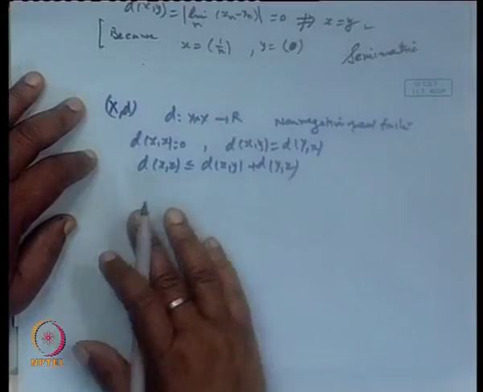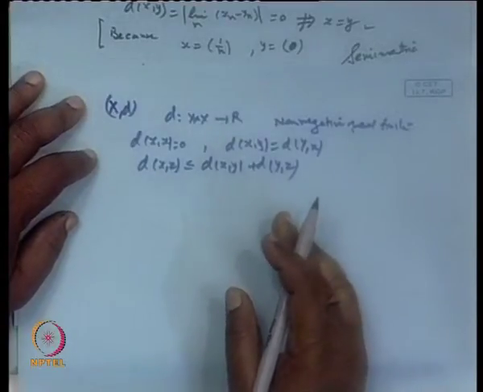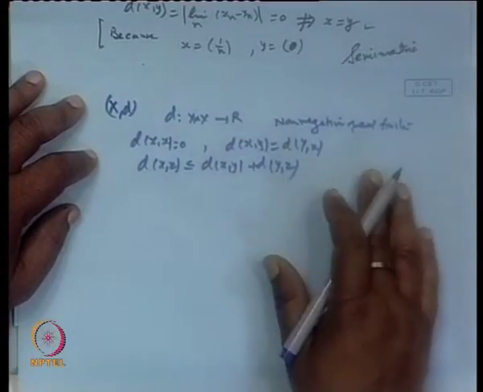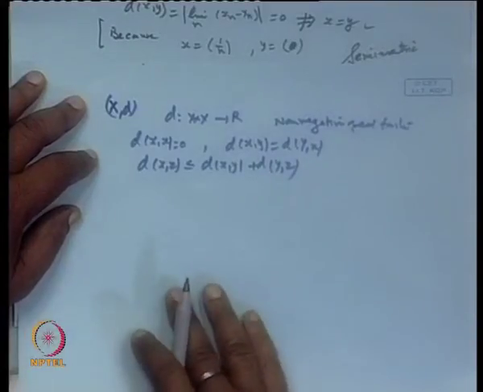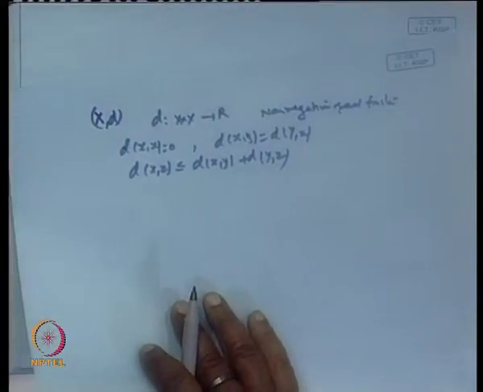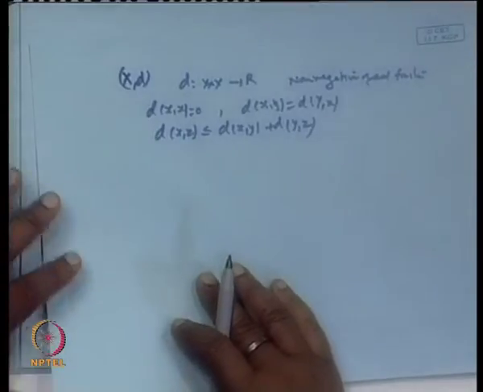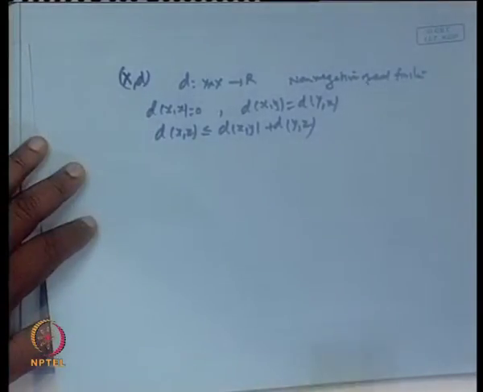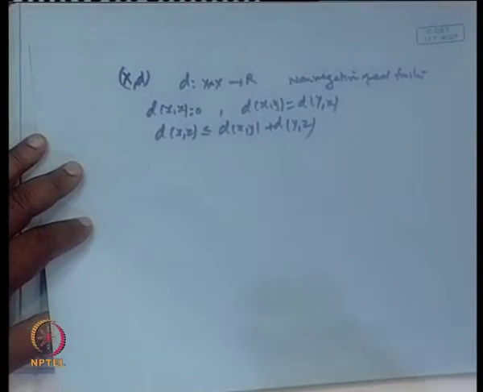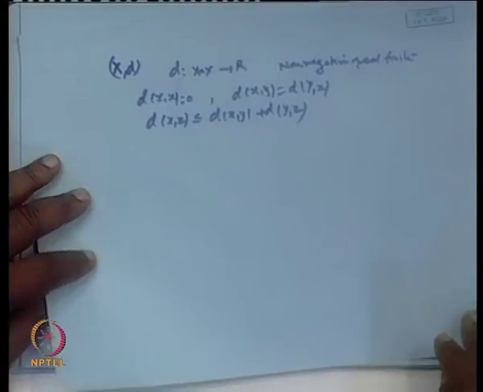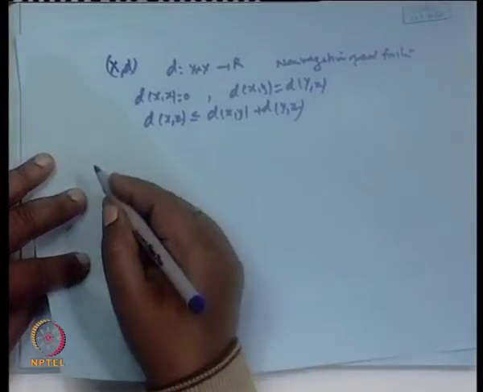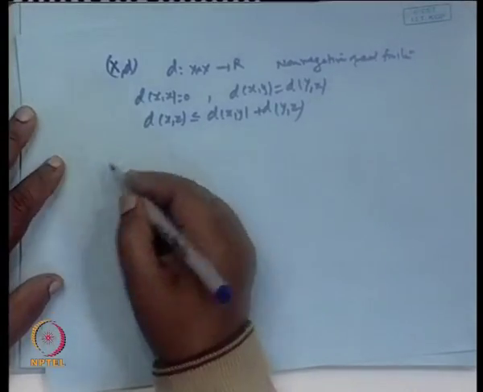Now, there is a standard procedure to convert a semi-metric space into a metric space, because normally we deal with metric spaces. So, even if we come across a semi-metric space, there is a way to convert it into a metric space, and the procedure is as follows. This requires the concept of an equivalence relation.